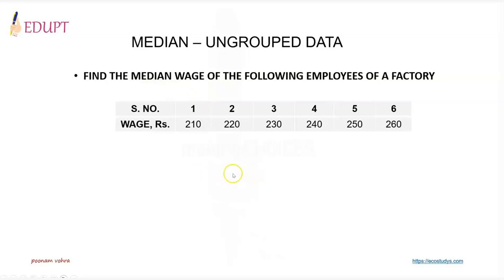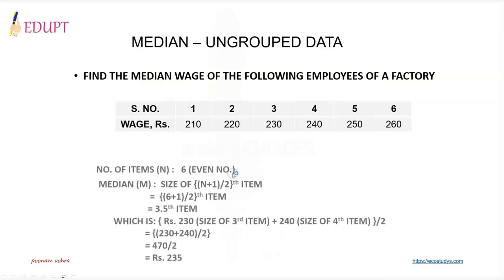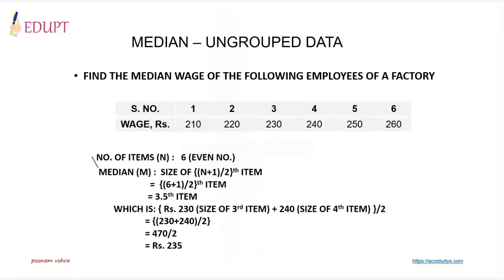So the first step that we need to do is to find out the number of items. There are 6, which is even number. So we need to apply n plus 1 by 2 to find median item. 6 plus 1 by 2 is 3.5th item. Now you need to find out what comprises of 3.5th item.